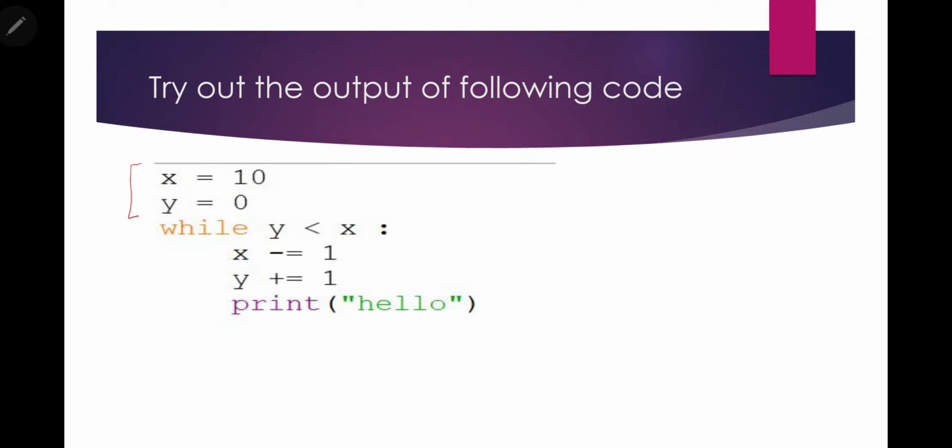So the while loop will execute until y is no longer less than x. Then we have two statements: the value of x is incremented by 1, and the value of y will be decremented by 1. And then accordingly we are printing hello. So try out this question.